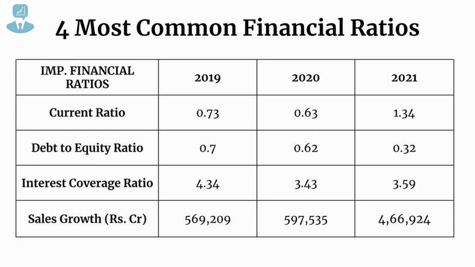The debt to equity ratio has also reduced. Remember, we talked about the debt to equity ratio coming down to 0.32 in the year 2021. Interest coverage ratio has also remained stable. It was 4.34 in 2019, 3.43 in 2020, and in 2021 the ratio is 3.59. The sales have also remained steady over the last 3 years. So this is all about the qualitative and quantitative analysis.